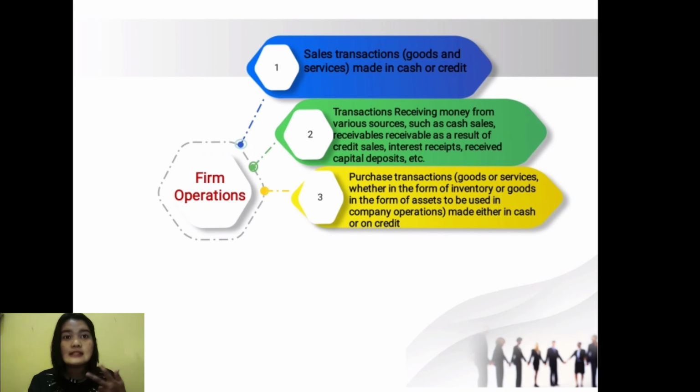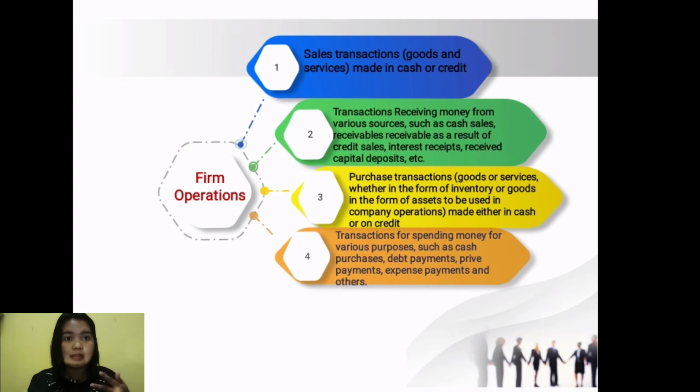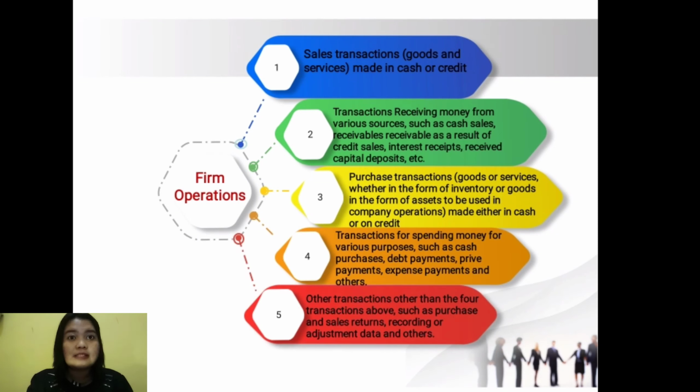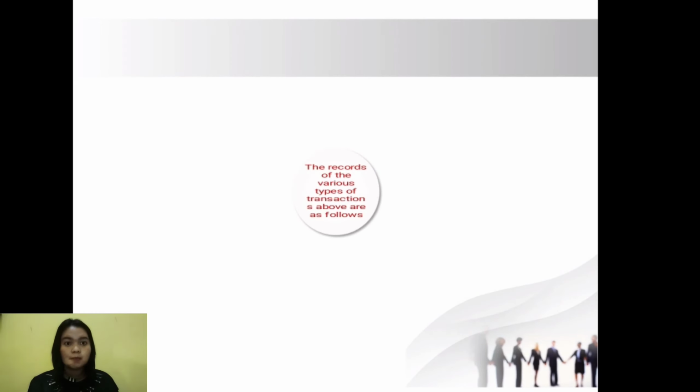C. Purchasing transaction. Goods or service, whether in the form of inventory of goods or in the form of asset, to be used in company operation, made either in cash or credit. D. Money expenditure transaction for various purposes, such as cash purchases, debt payments, premium payments, expense payments, and others. E. Other transaction other than the 4 transactions above, such as purchase and sales returns, recording or data adjustment, and others. The records of the various types of transactions above are as follows.